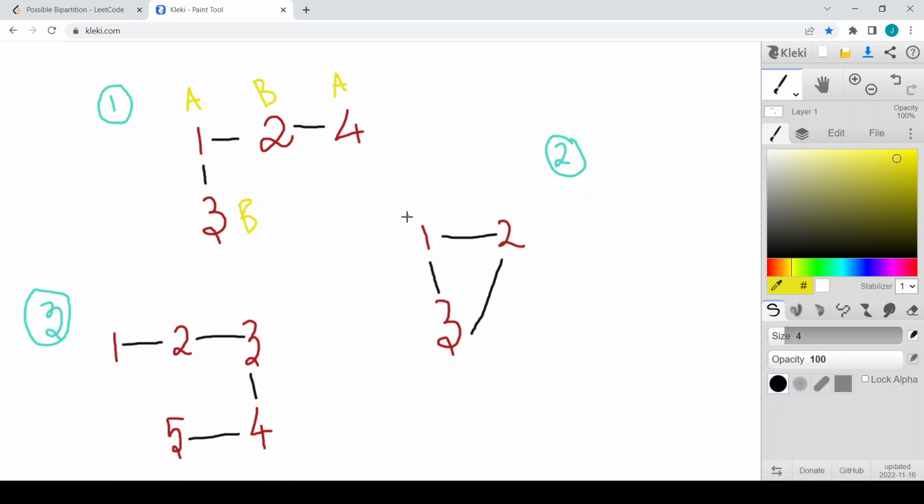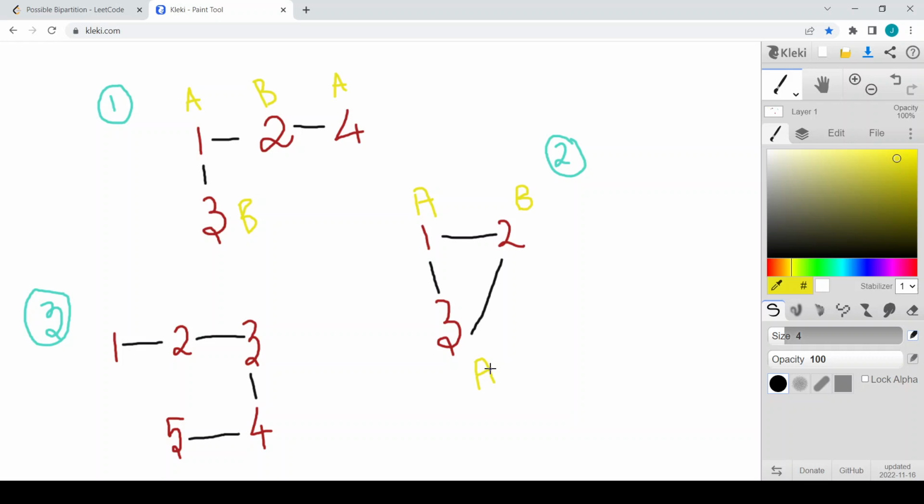So let us do the same thing in example 2. Let us say 1 and 2 are connected with each other, so we can put 1 in group A and 2 in group B. And as you can see, 2 and 3 are connected with each other, and 2's group is B, so let us put 3's group as A.